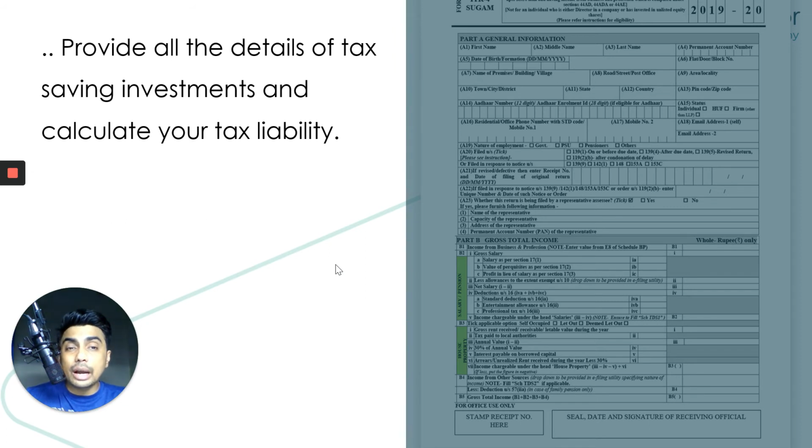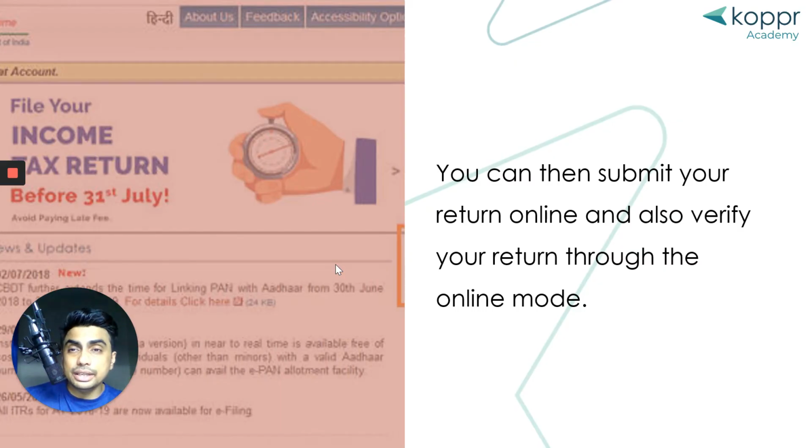Now, apart from the income, you need to also list down the different financial instruments where you have invested. And these financial instruments are tax saving instruments. So let's say you have invested in an ELSS scheme, that is tax saving. Let's say you are paying interest on your home loan, again, that has a tax benefit. So there are different financial instruments and assets that provide you tax benefits to help you reduce your tax liability. So if you have invested in the past financial year, then you need to list that down.